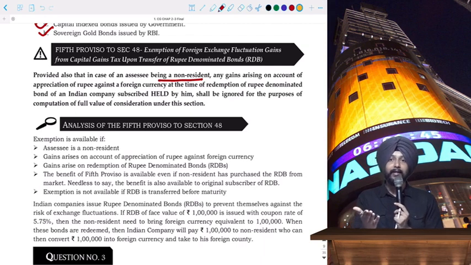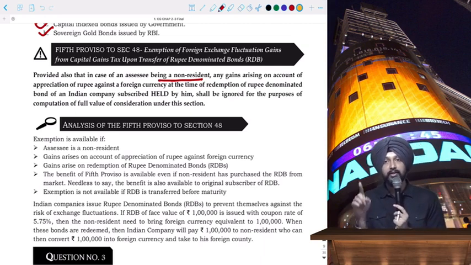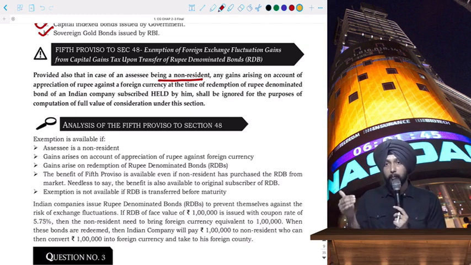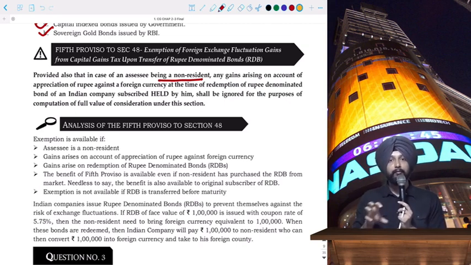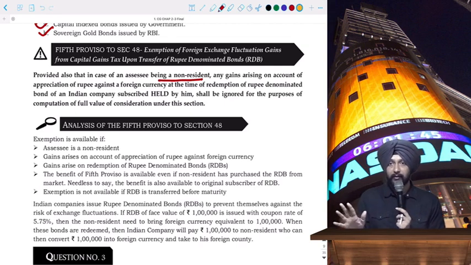In that case, you will normally abide by the first proviso, because shares or debentures are covered, and how the computation is to be done is covered in the first proviso. Then the first proviso will apply. But wherever any rupee denominated bonds are purchased by a non-resident and he enjoys any capital gains on account of rupee appreciation, then the fifth proviso will come in, and there cannot be any taxability on such appreciation. Okay, I hope this is clear.